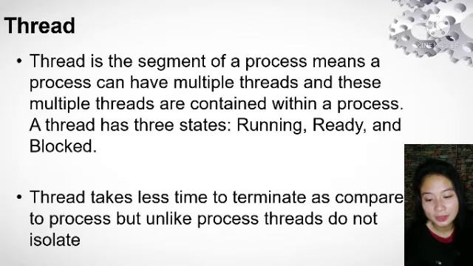Thread. A thread is a segment of a process, meaning a process can have multiple threads and these multiple threads are contained within a process. A thread has three states: running, ready, and blocked. A thread takes less time to terminate as compared to a process, but unlike processes, threads are not isolated.